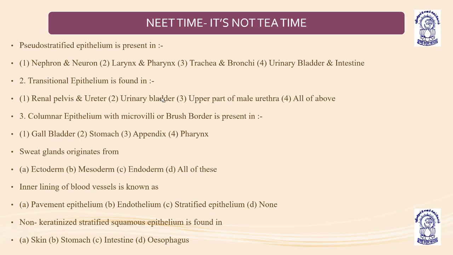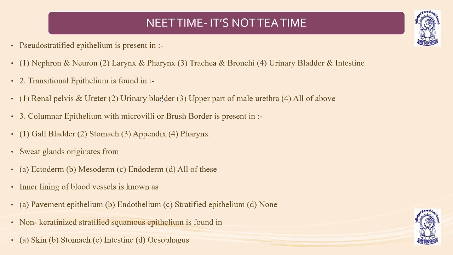These epithelia help to move the mucus in one direction. So the columnar epithelium with microvilli, which is the modification, is present in which part? Gallbladder, stomach, appendix, or pharynx? The answer is the gallbladder. Understood? In the gallbladder, columnar epithelium is present with microvilli or brush border.